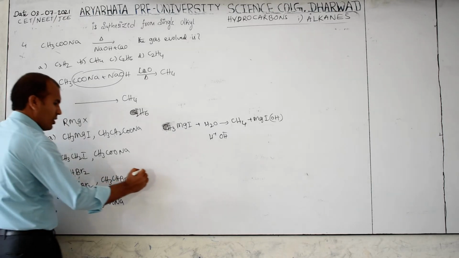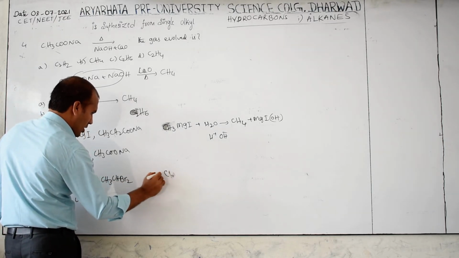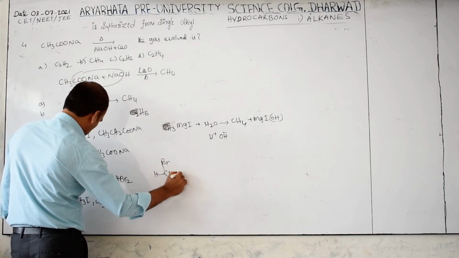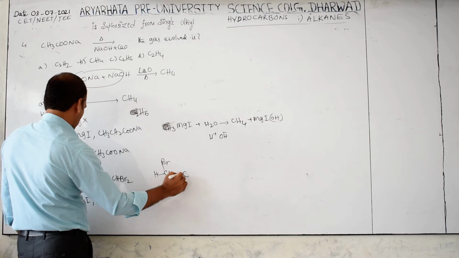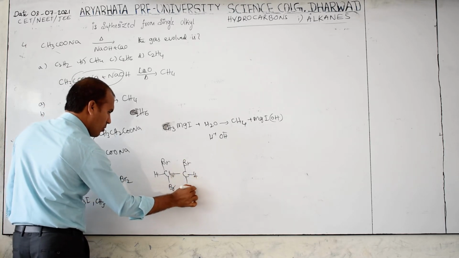Then this is CHBr2CH3, or we can write it like this: HBr2C, CHBr2.